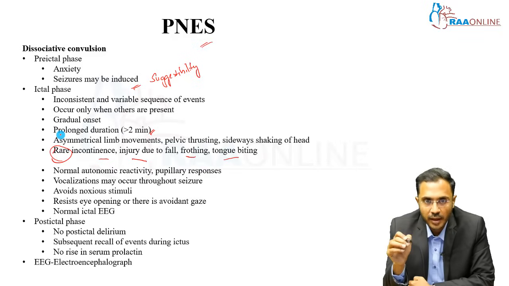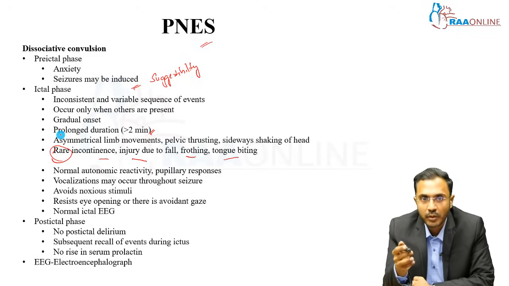Here all these things are rare. And when you examine, there is normal autonomic reactivity and pupillary responses. There won't be any BP or pulse fluctuations after pseudo seizure. Vocalization may be present throughout the seizure. They may vocalize, I am having pain, I am hungry, all those things can occur during seizures.